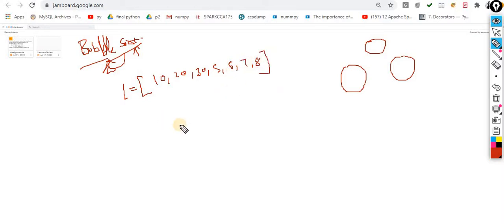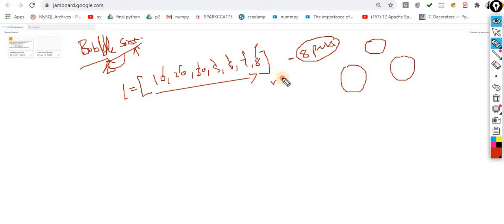Now I want to sort it. How many items are these? 1, 2, 3, 4, 5, 6, 7. For sorting all the items, I need 8 passes. As you have already seen in videos, they always say that if there are this many items, you are supposed to take n minus 1 steps to sort all the items. So you have to perform 8 passes to sort all the items.